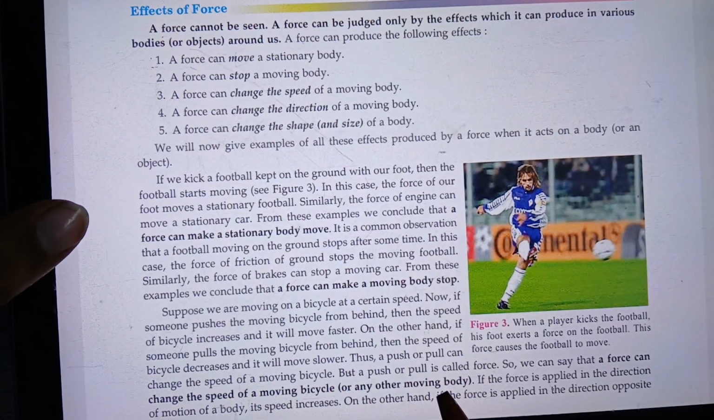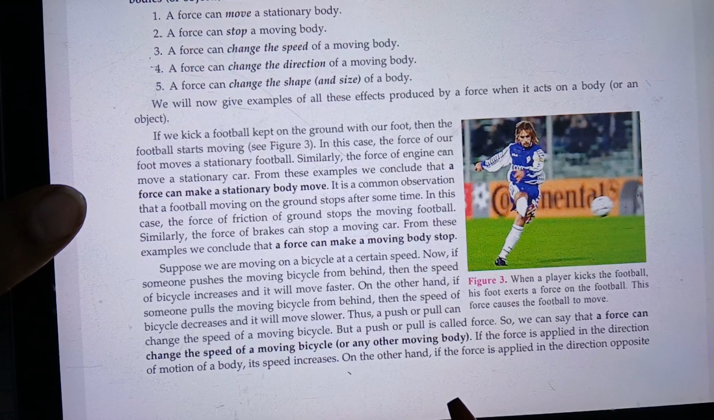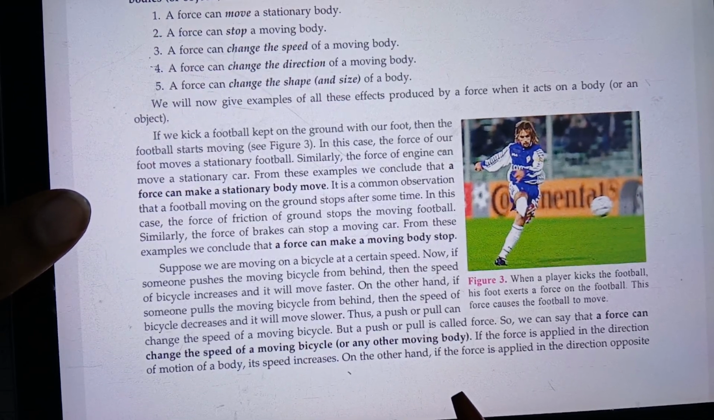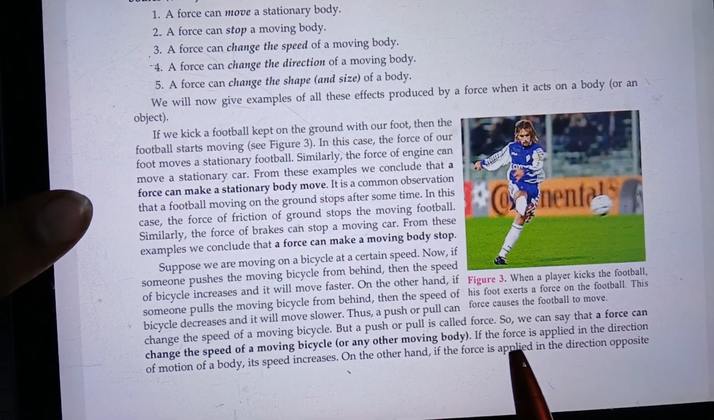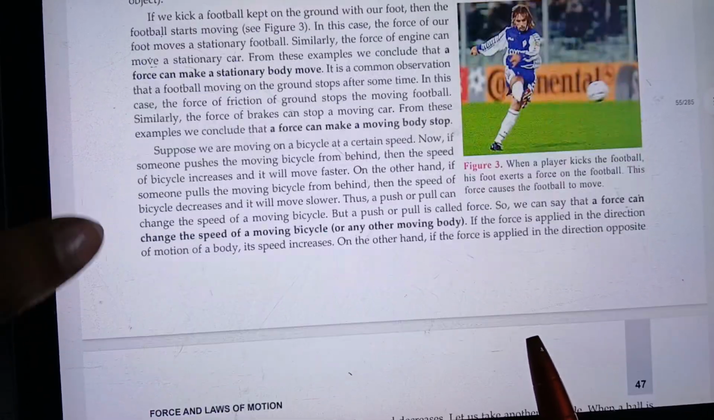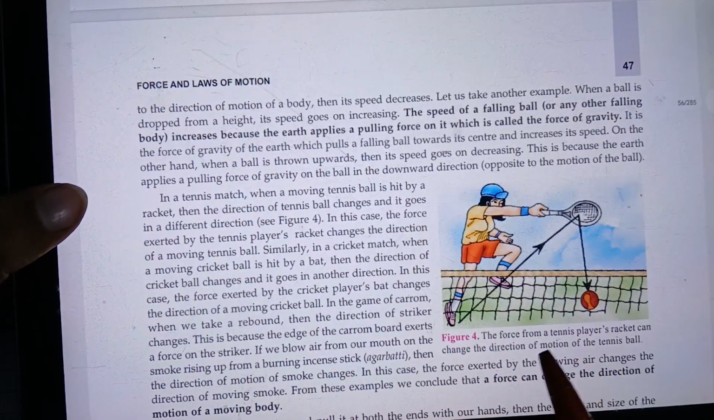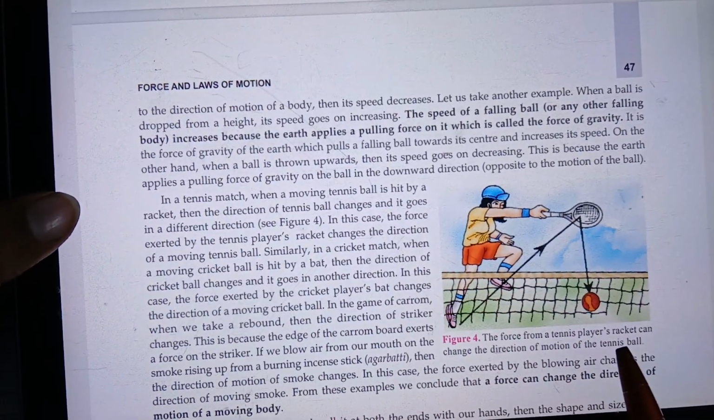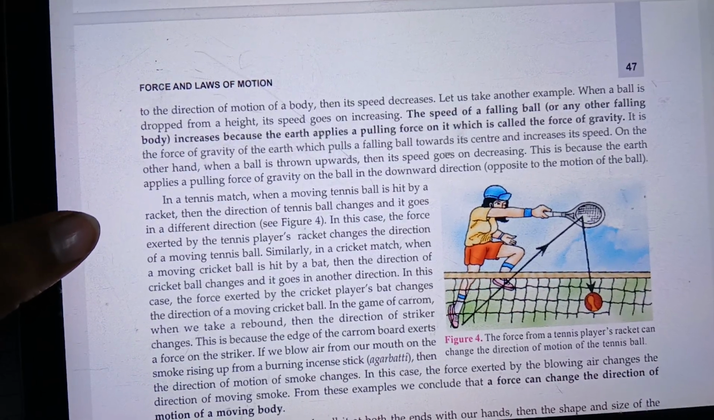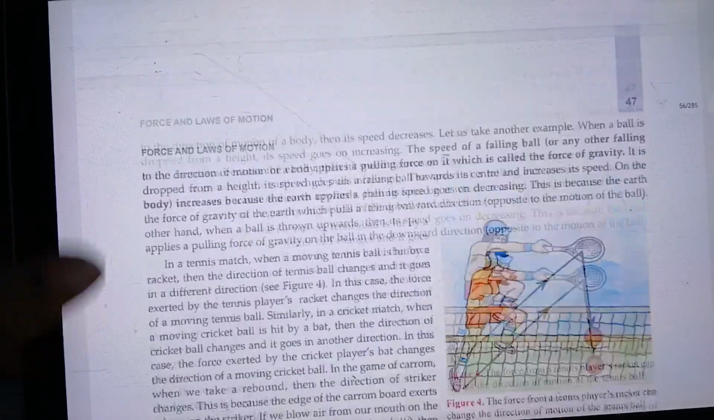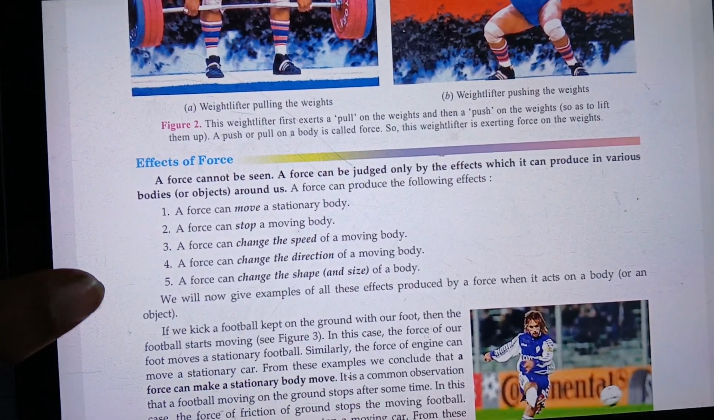When a bowler throws a ball to a batsman, the batsman hits it and we can say that the direction of the ball has changed. Here we can see the force from a tennis player's racket can change the direction of the motion of the tennis ball. And now the fifth one is changing the shape and size of a body.